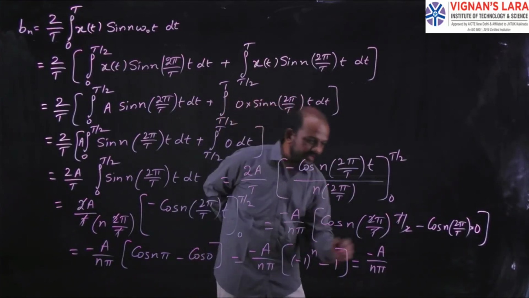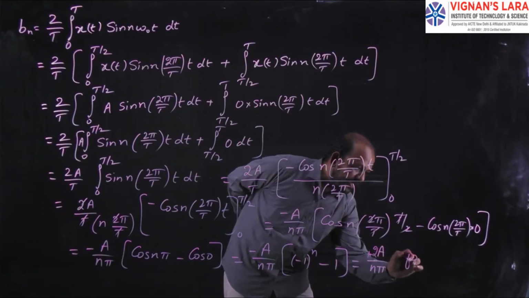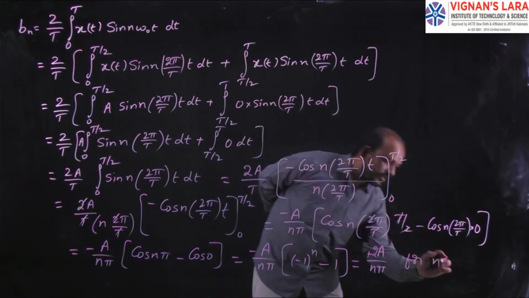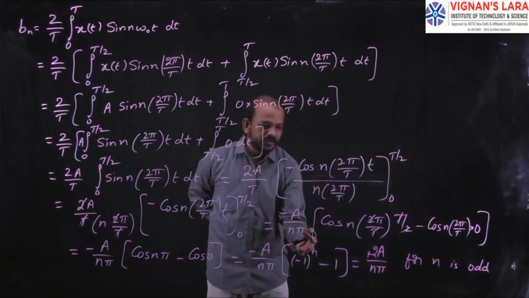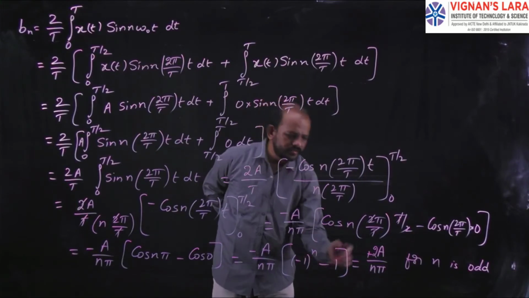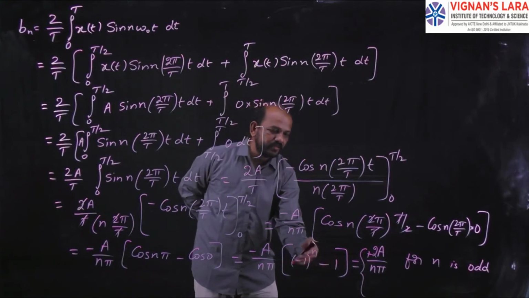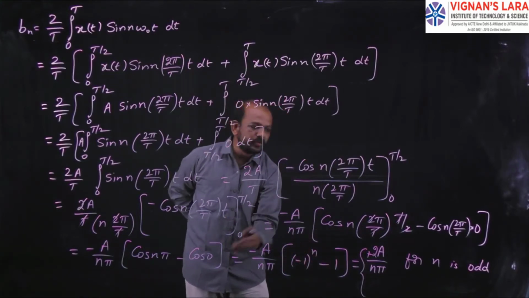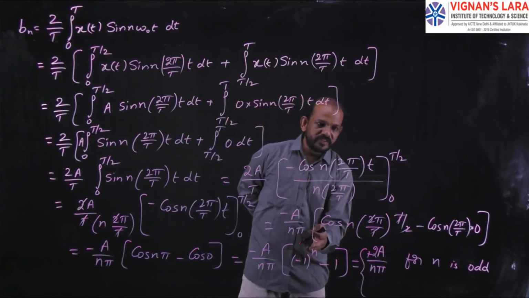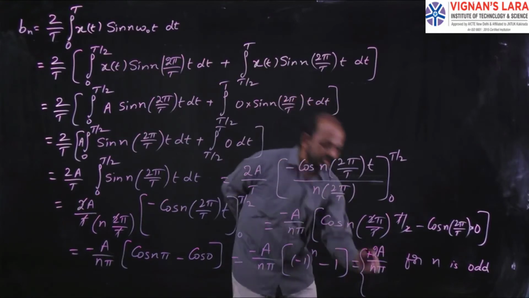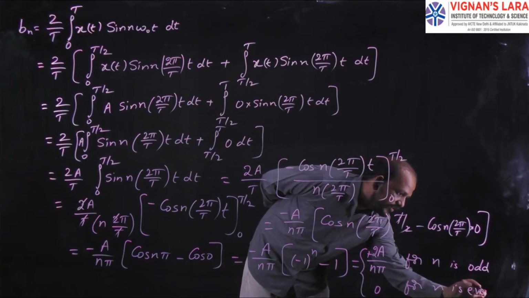So this value will be equal to plus 2a by n pi for n is odd. For n odd, minus 1 whole power 1 is minus 1, so 1 minus of minus 1 is 2, and 2 into minus a, minus into minus, gives plus 2a by n pi. If n is even, minus 1 whole power 0 is 1, 1 minus 1 is 0, 0 to anything is 0, so that will be equal to 0 for n is even.